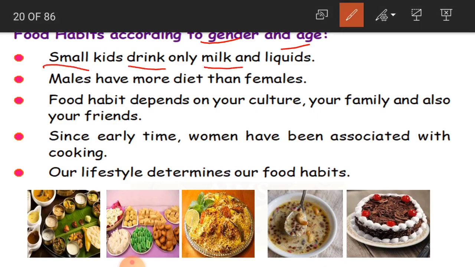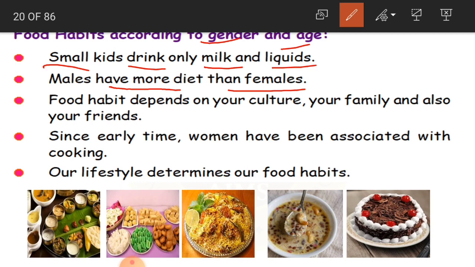Small kids drink only milk and liquids. Very small kids, that is babies, almost until 1 year, 1.5 years maximum, they cannot eat properly, so they just drink only liquids, milk and liquids. And males have more diet than females. Males, that is men and boys, eat more than the girls and the women, because their appetite is more, their hunger is more.